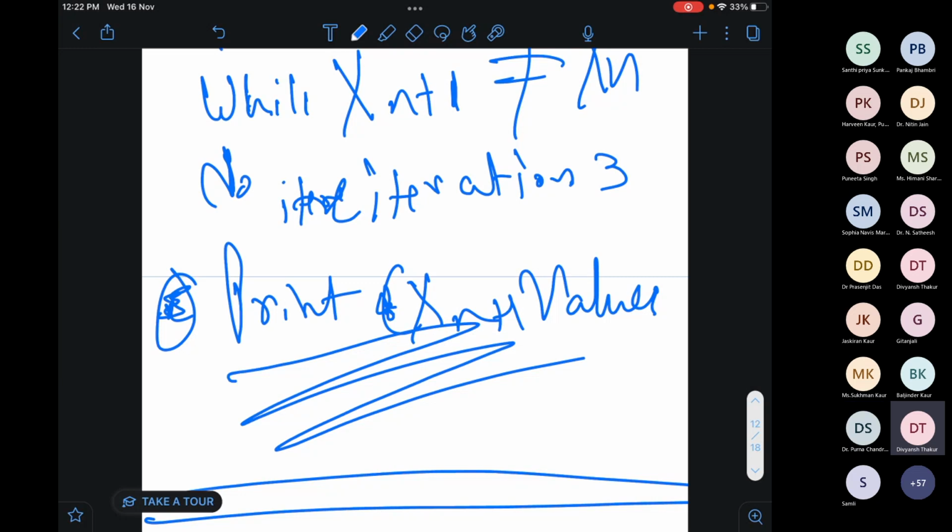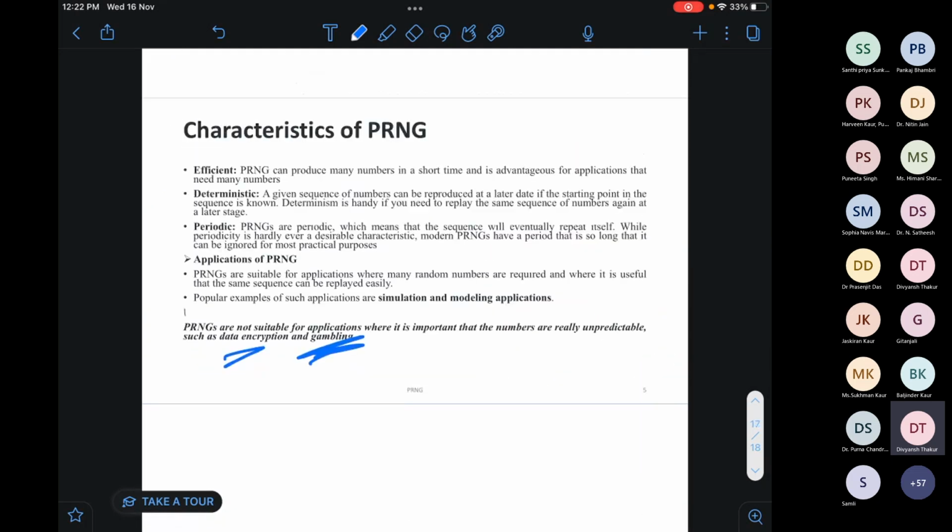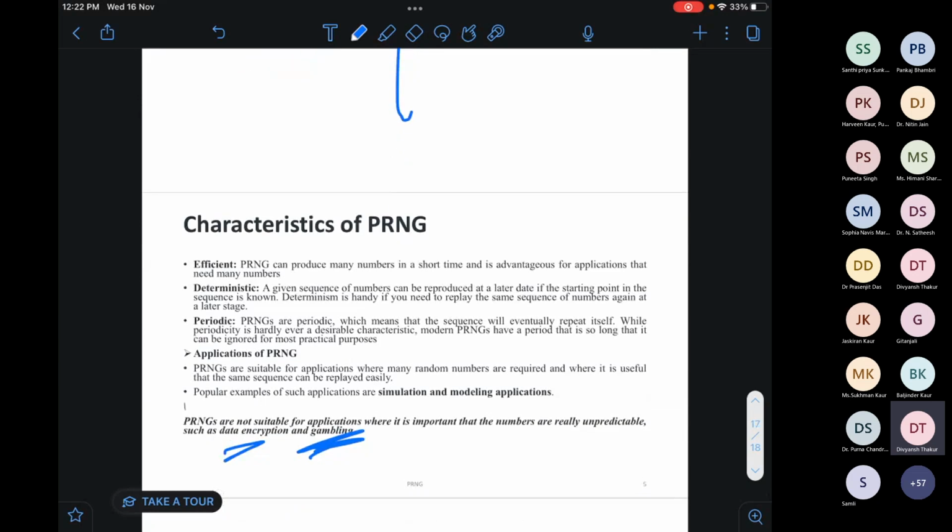So, this is all from my side, and I think I was able to explain two algorithms that are very important for pseudo random number generation. This slide I will share with the ma'am. And these are the basic characteristics of PRNG: that is the basic thing, like efficient, deterministic,